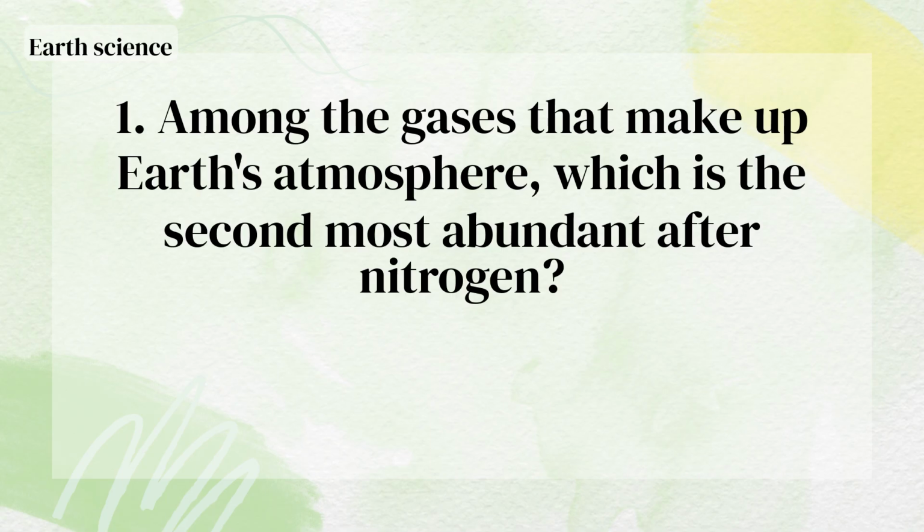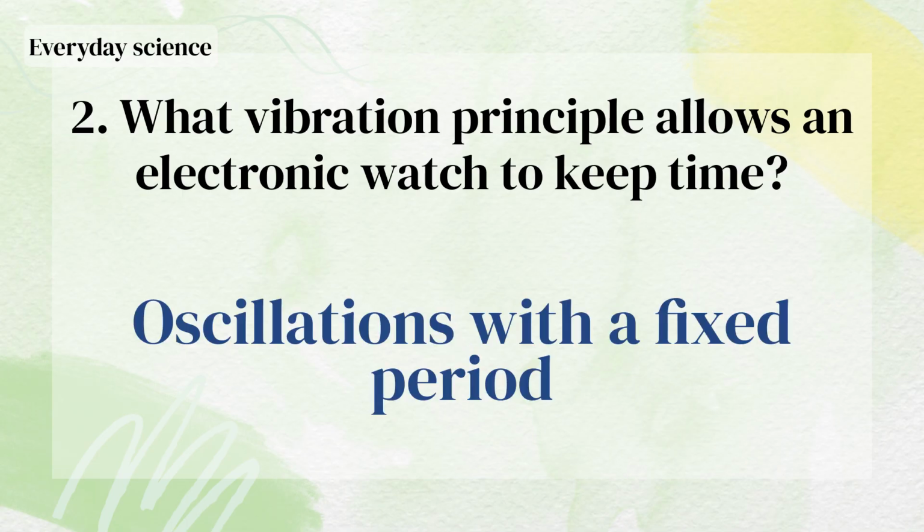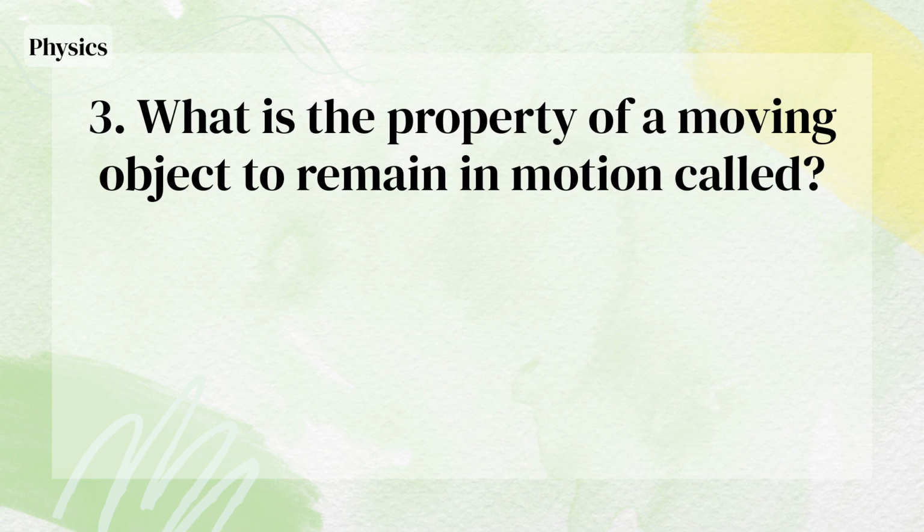Among the gases that make up Earth's atmosphere, which is the second most abundant after nitrogen? Oxygen. What vibration principle allows an electronic watch to keep time? Oscillations with a fixed period. What is the property of a moving object to remain in motion called?